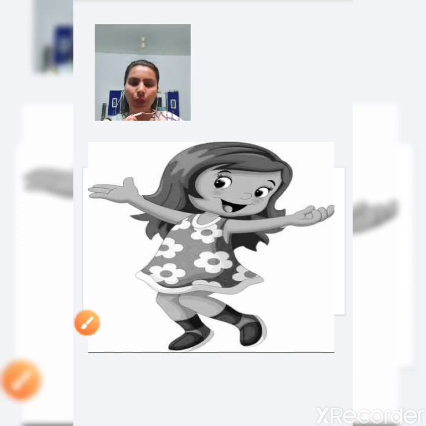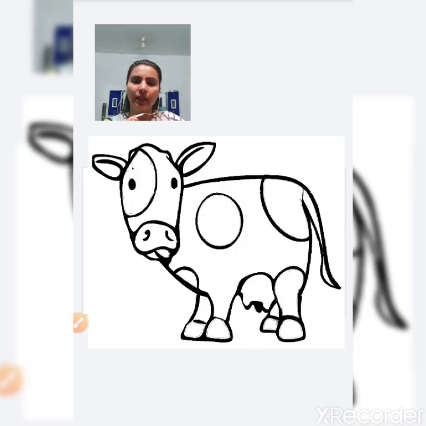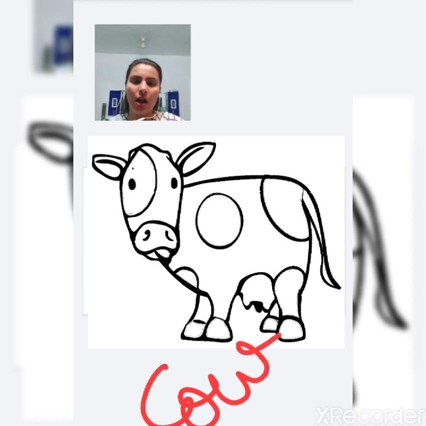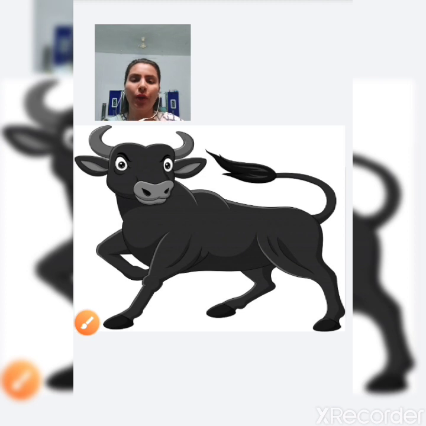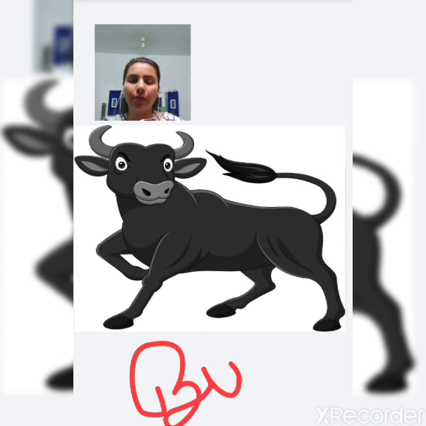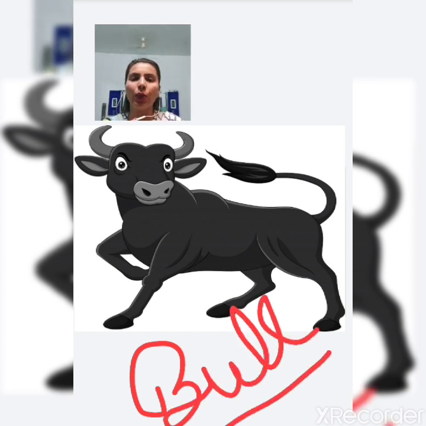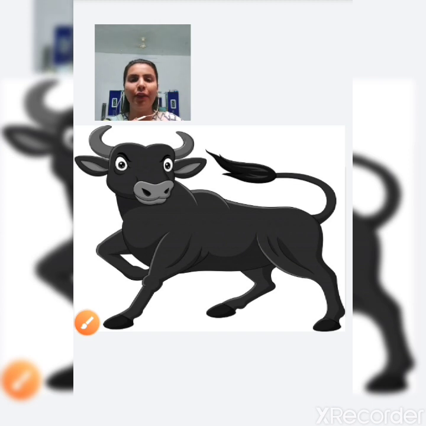Okay. See here, who is she or what is it? It is a cow. And what is the male of cow? The male of cow is bull. So, bull comes in the category of male. So, cow is a female and bull is a male. That is the example of male and female, or gender.